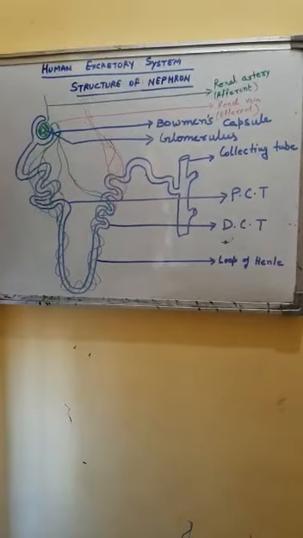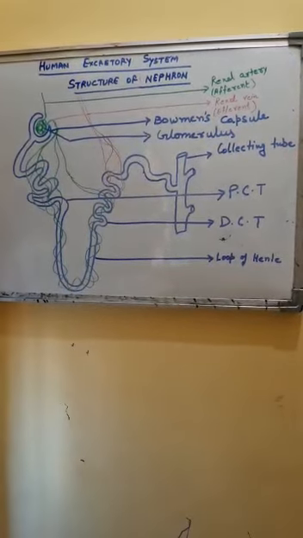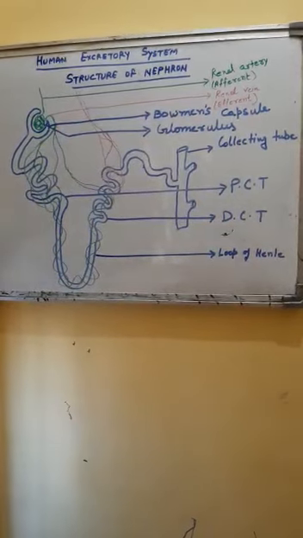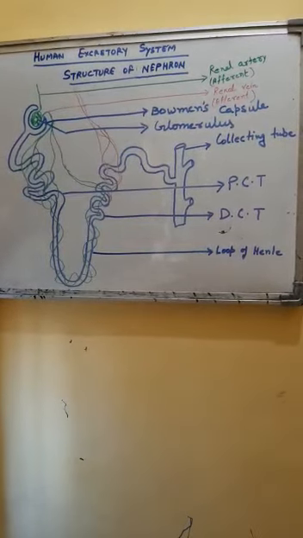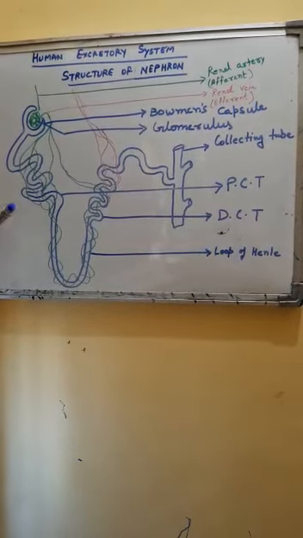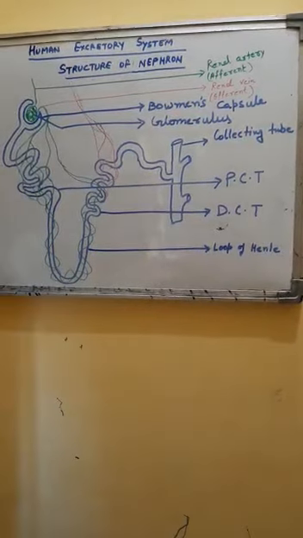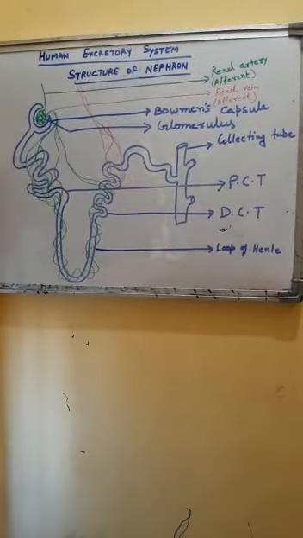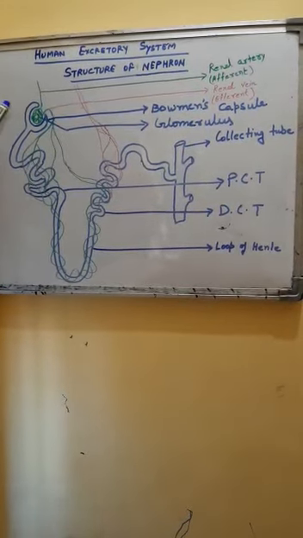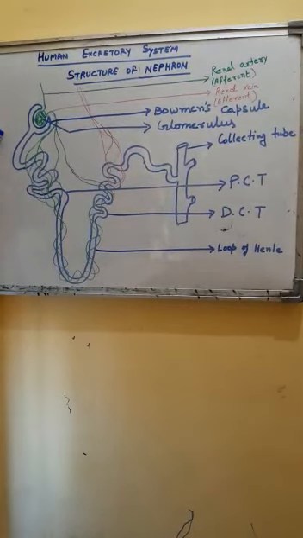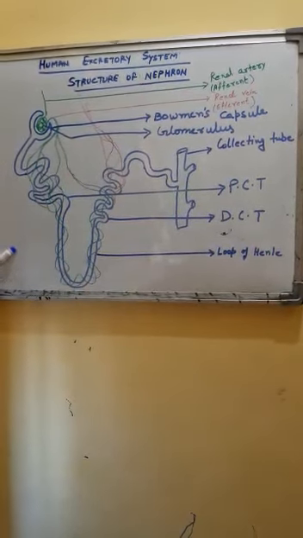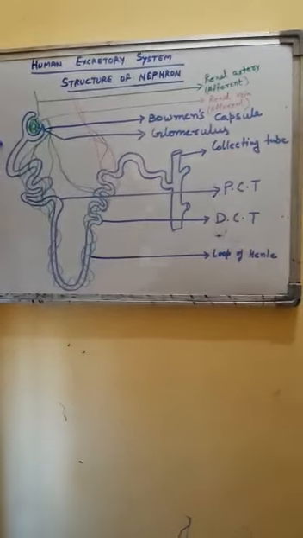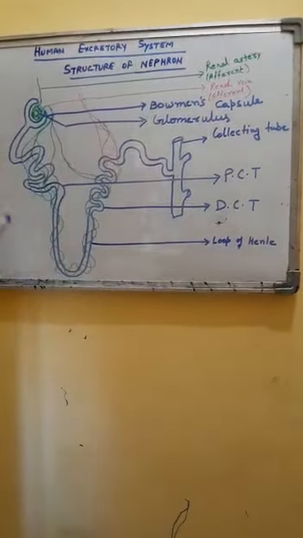Structure of the nephron. Nephrons, as I stated earlier, are the functional and structural unit of kidneys. About 1 million nephrons occur in each kidney, and these actually filter the waste material. So these are the filtration units of kidneys also. A nephron has two parts. This upper part is called the Malpighian body, and this lower part is called the renal tubule.